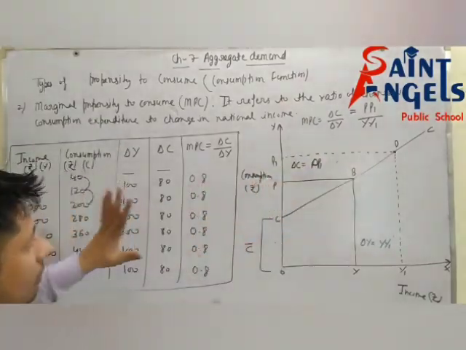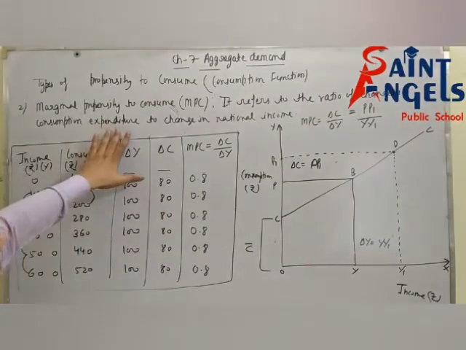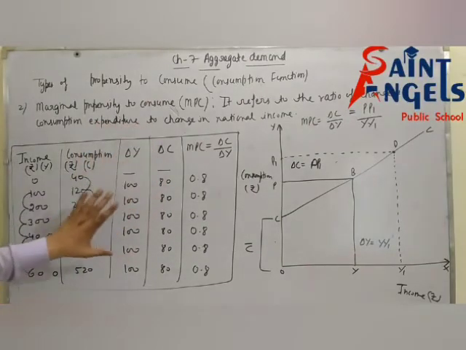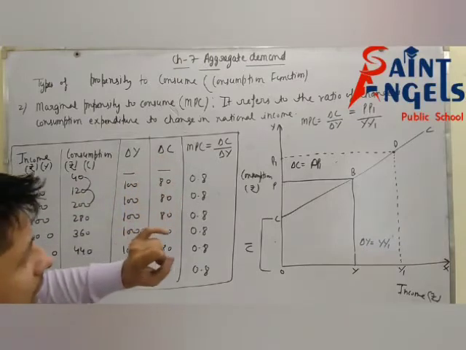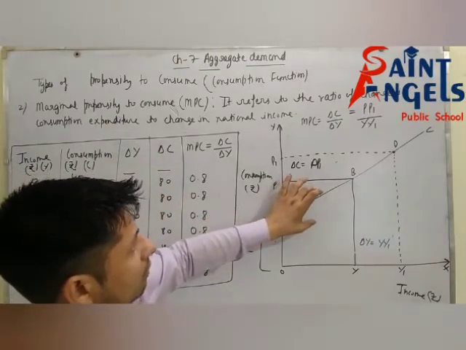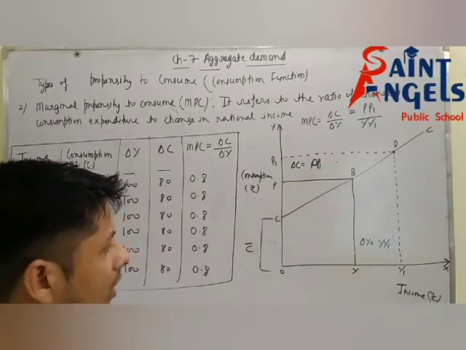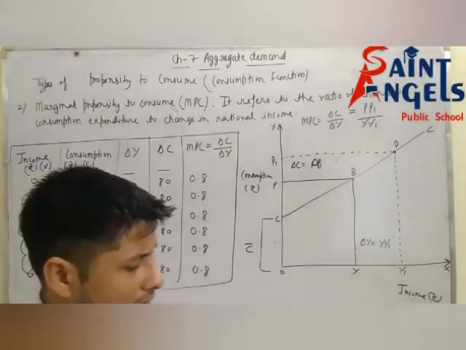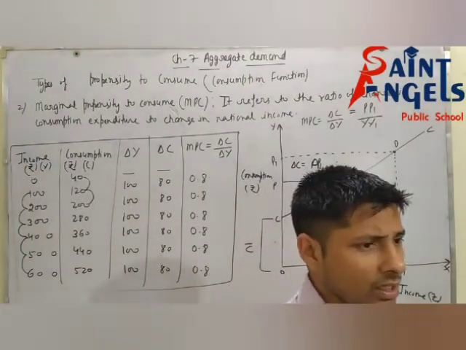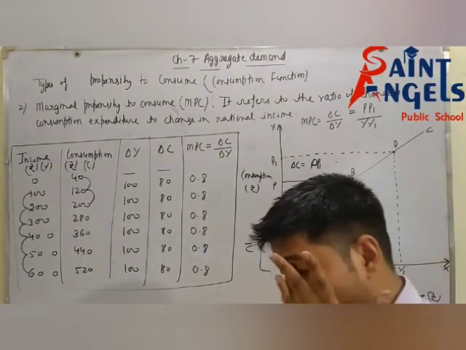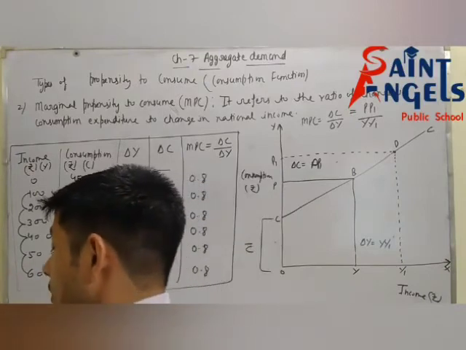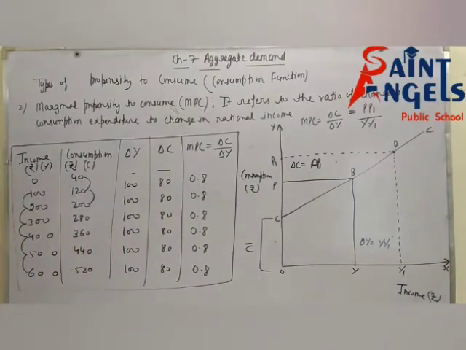I hope all of you have understood the definition of MPC, how to calculate the value of MPC in a table, and how to calculate it in a diagram. Now suppose the question is: explain the marginal propensity to consume with the help of schedule and diagram.